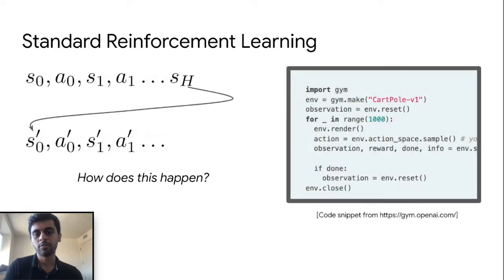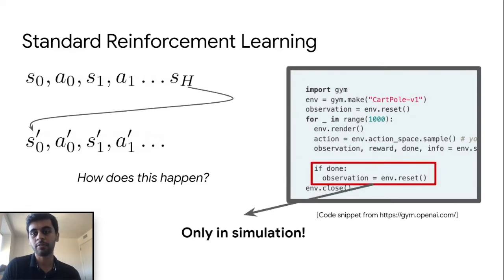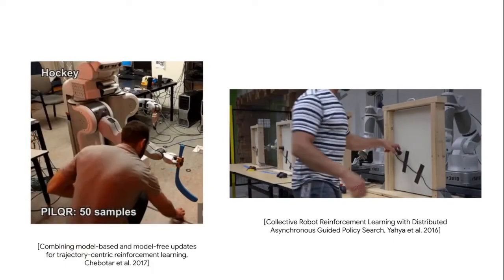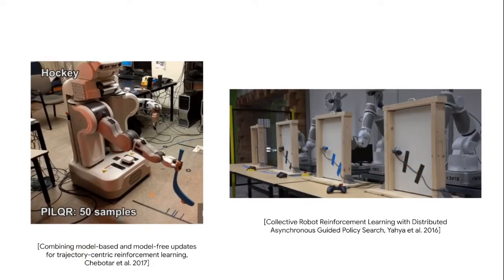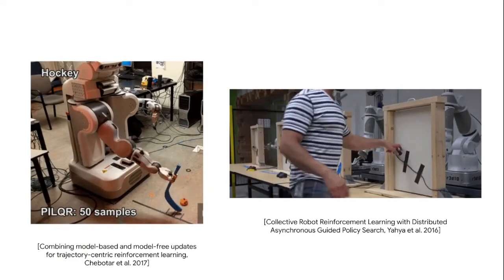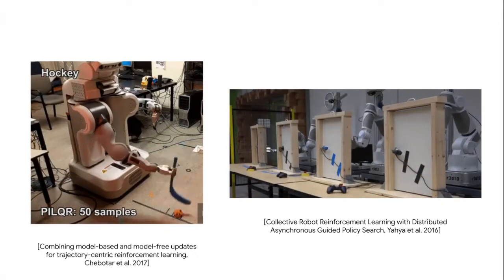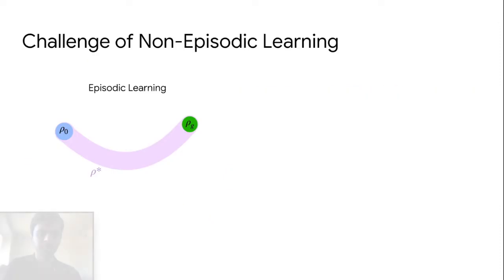Such resetting of the environment is easy in simulation, where the RL algorithms assume access to env.reset. But in the real world, humans have to repeatedly intervene in the learning process to reset the environment after every trial, limiting the autonomy and scale of learning.